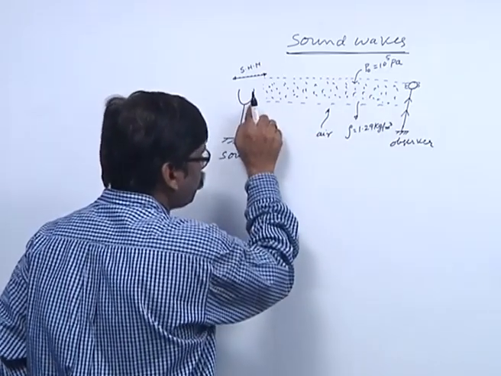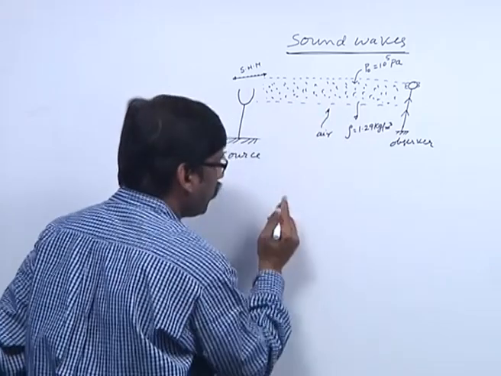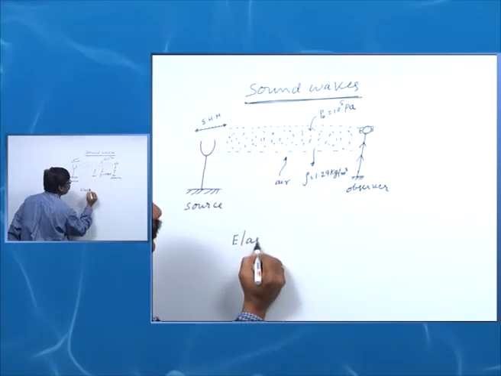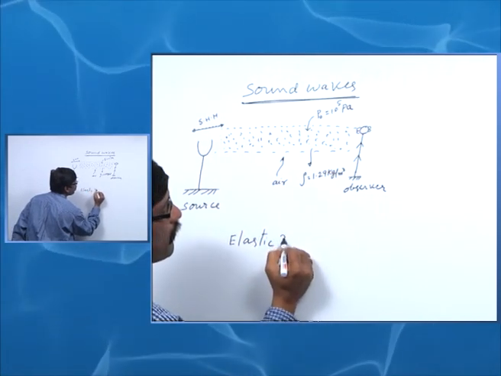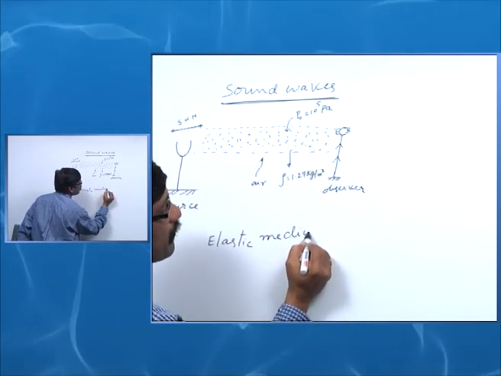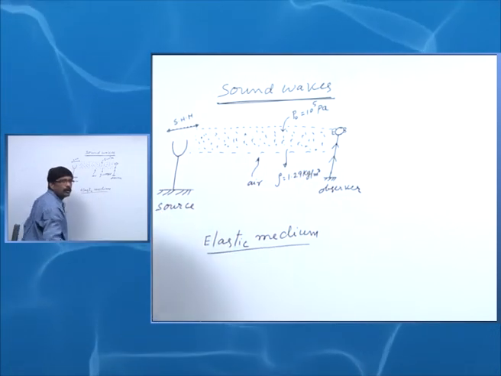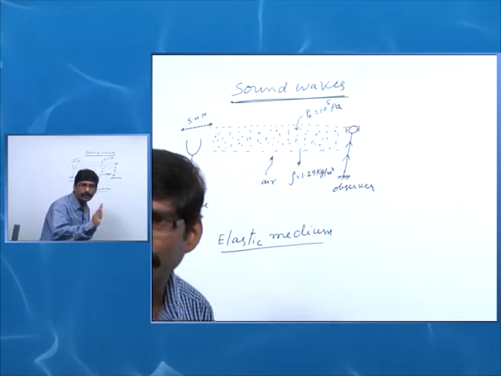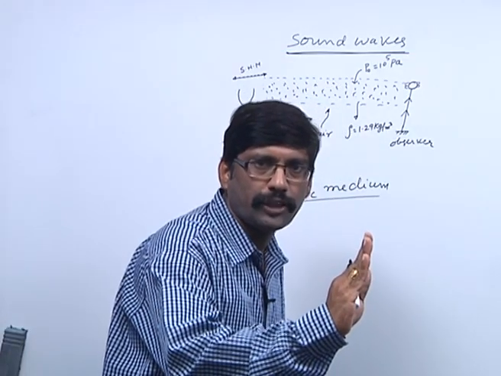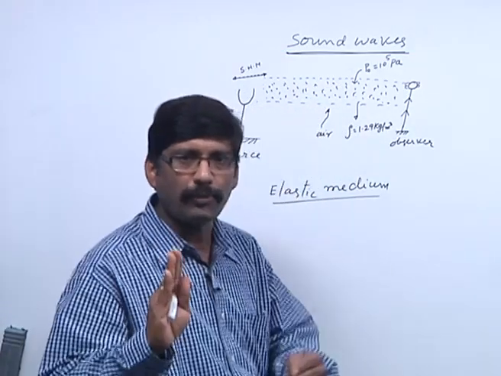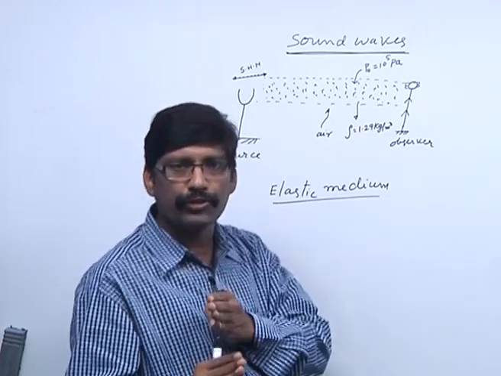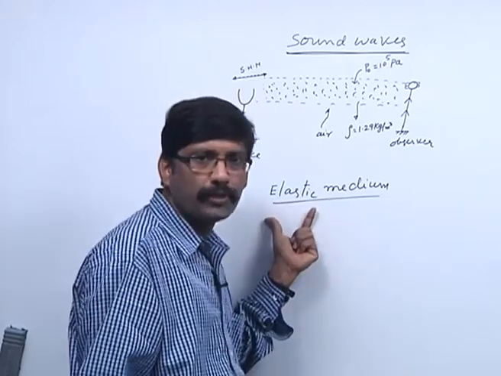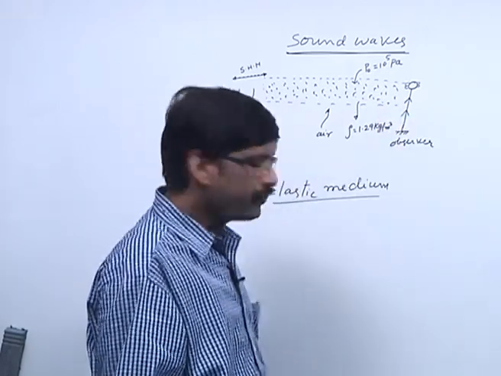As for the propagation of sound, we need an elastic medium. What do you mean by elastic? When you apply a deformation force, there is a deformation. When you remove the deformation force, you should come back to the original position or original shape or size. That is called an elastic medium. So, air is an elastic medium.